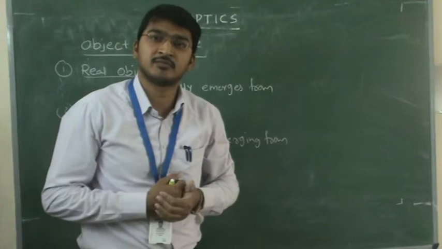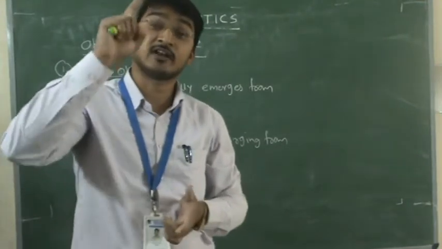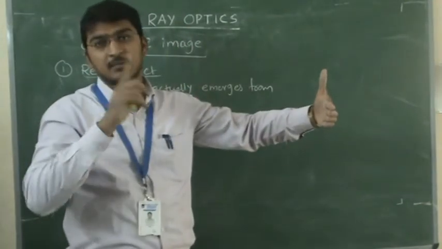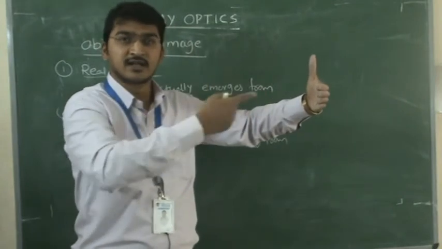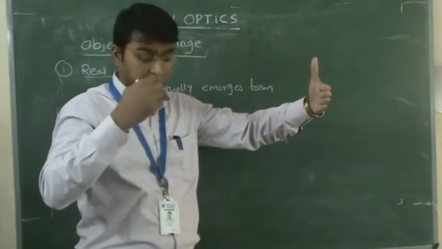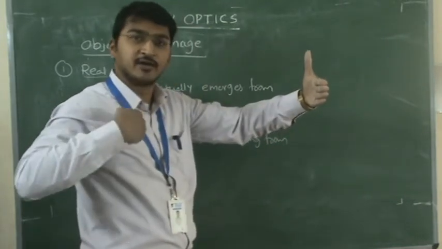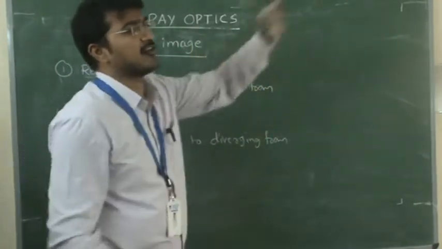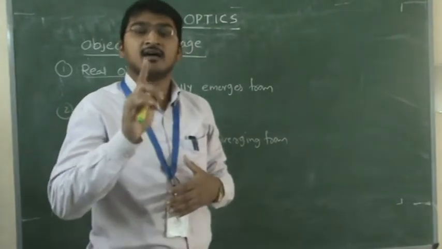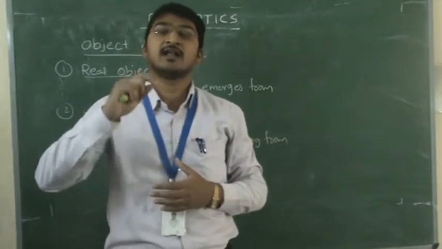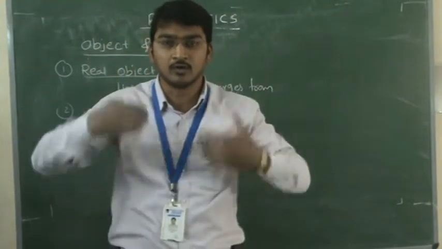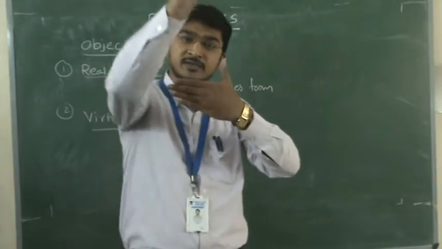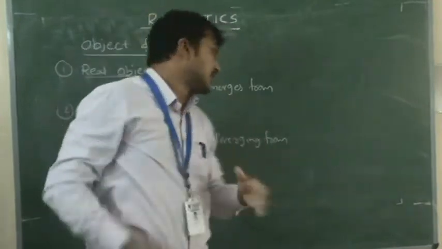So where will the image form then? That image will form in your retina. So the object and image are both on the same side. Remember this point: for mirrors, object and image are both on the same side. You are here, and the image is also on your side, on the screen of the retina. What you are seeing, we say is our image in the mirror, but it's not real. We call it a virtual image, and also a virtual object. It is virtually your presence in the mirror.